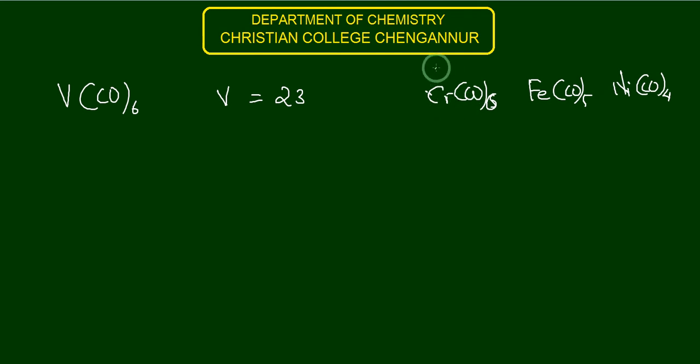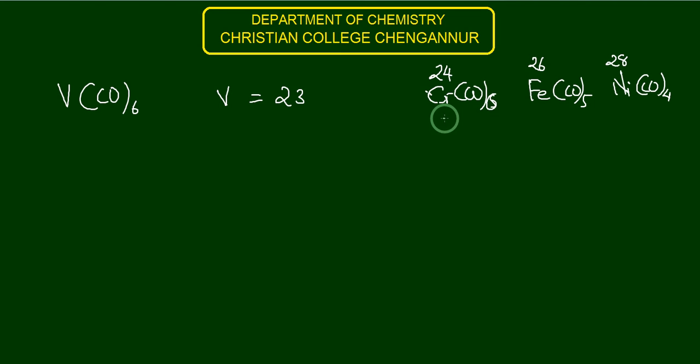Chromium is 24, iron is 26, and nickel is 28. So these metals have even atomic number, and they form mononuclear complexes.